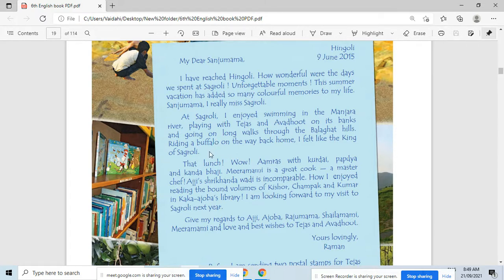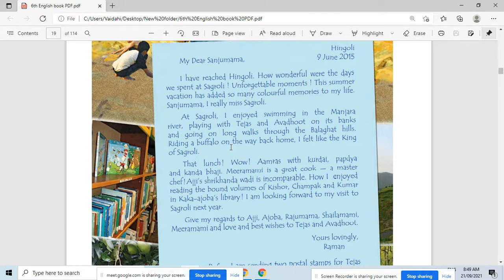Okay, so he enjoyed all these things at Sagroli here. Swimming in the Manjara River, playing with Tejas and Avdut on the banks of Manjara River, going on a long walk through the Balaghat hills, then riding a buffalo on the way back home. So therefore, he has mentioned all these things in the second paragraph of the letter. Have you got the second paragraph here?